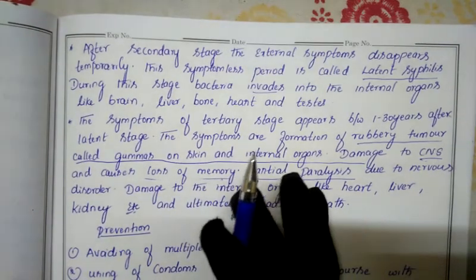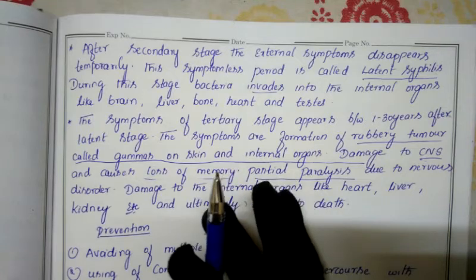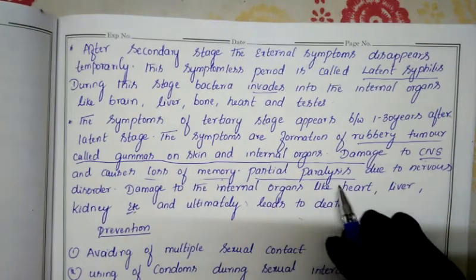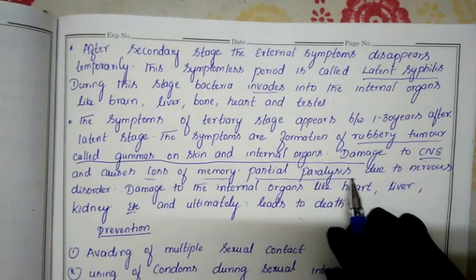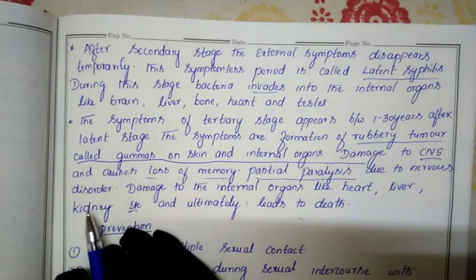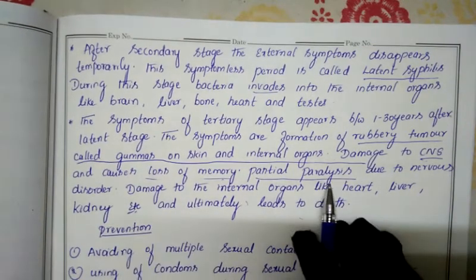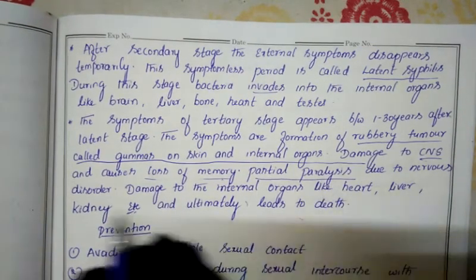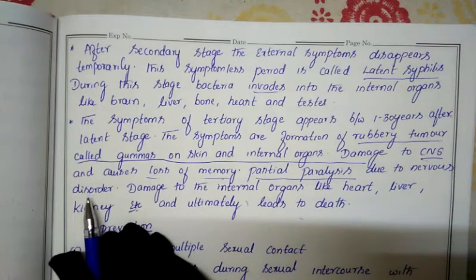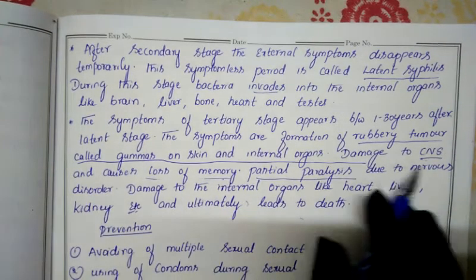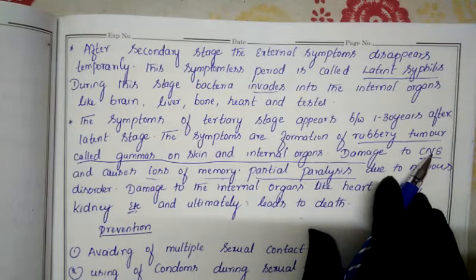He is unable to recall, he is unable to keep memory, and finally the person will become paralyzed due to nervous disorder. Why will the person get paralysis? Due to the nervous disorder. The nervous system will not work properly due to the damage of the brain, because the brain is the master.